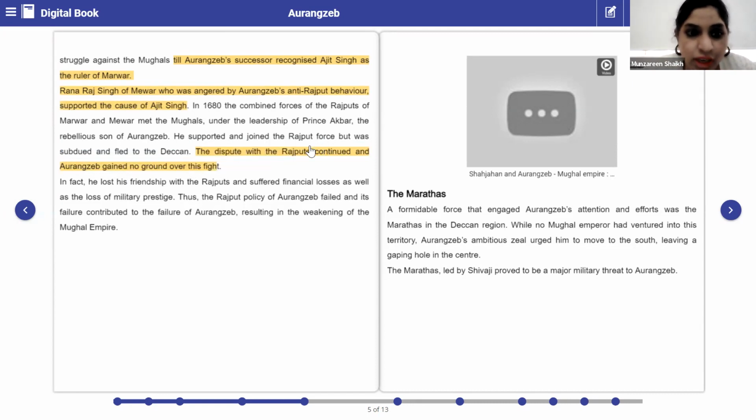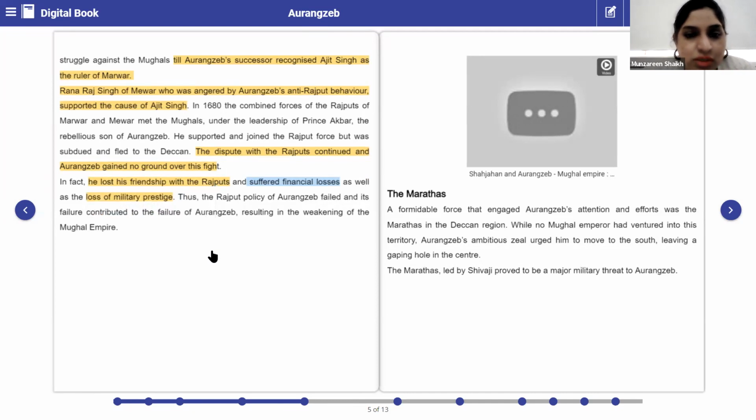There was a loss, right? Yes, ma'am, definitely. He had lost the friendship. Number one, he lost the friendship with the Rajputs. Number two, he had financial losses. Number three, he had military losses. And because of these losses, what had happened? It resulted in the weakening of the Mughal Empire.